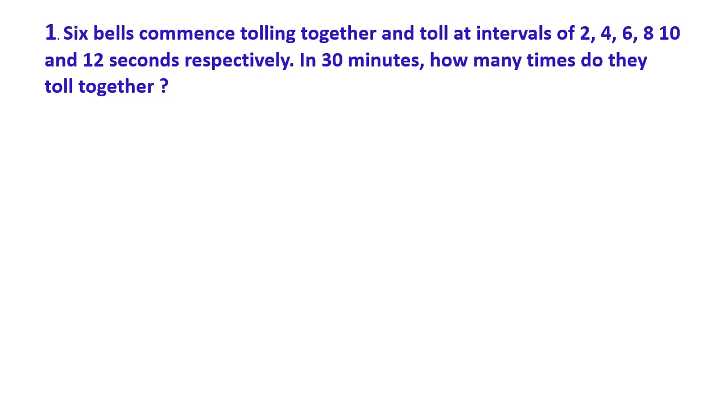Question once more. Six bells commence tolling together. They toll at intervals of 2, 4, 6, 8, 10 and 12 seconds respectively. In 30 minutes, how many times do they toll together? Toll together, that's very important. In 30 minutes, how many times do they all toll together? That's very important.